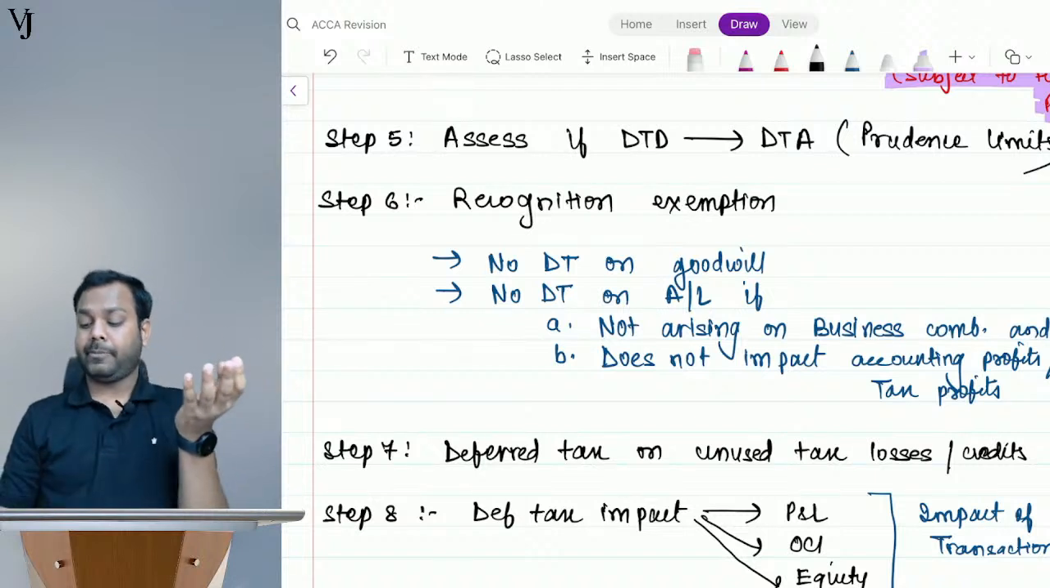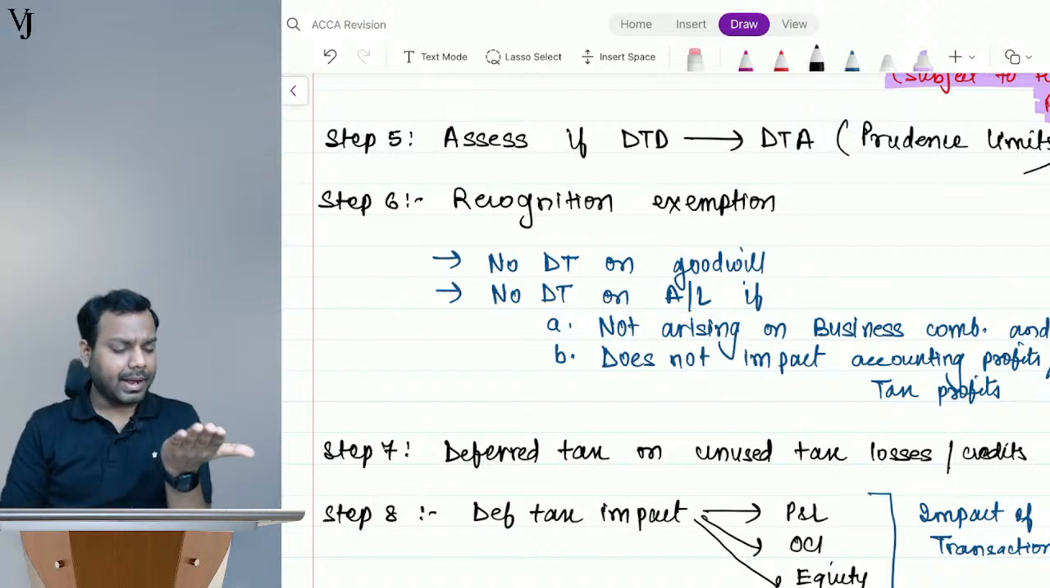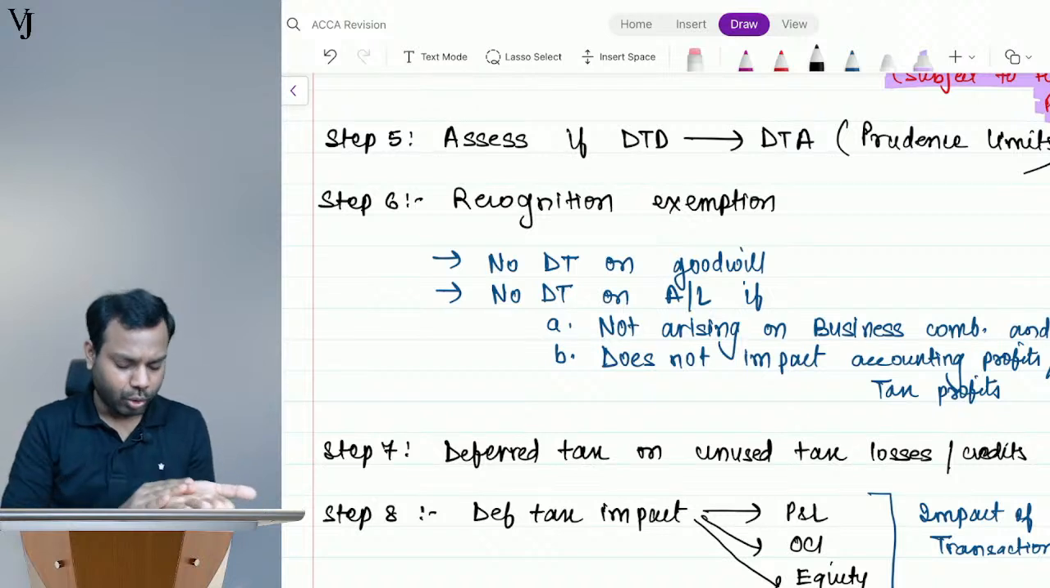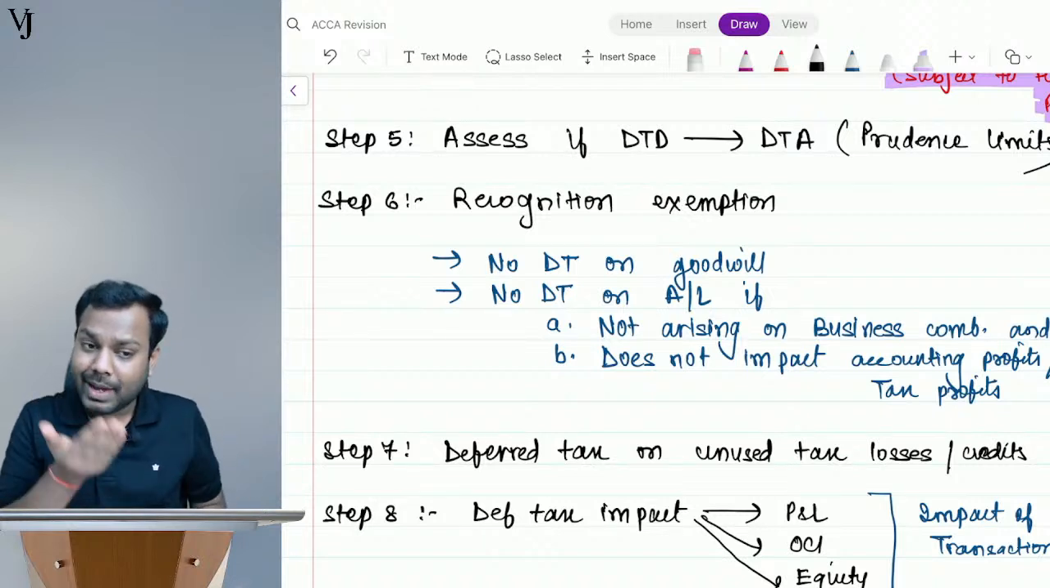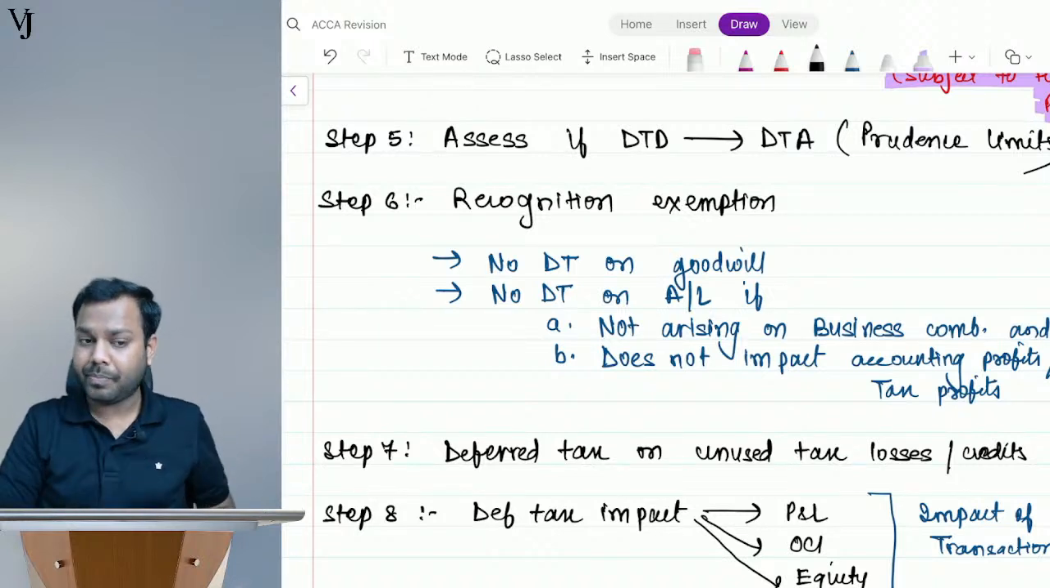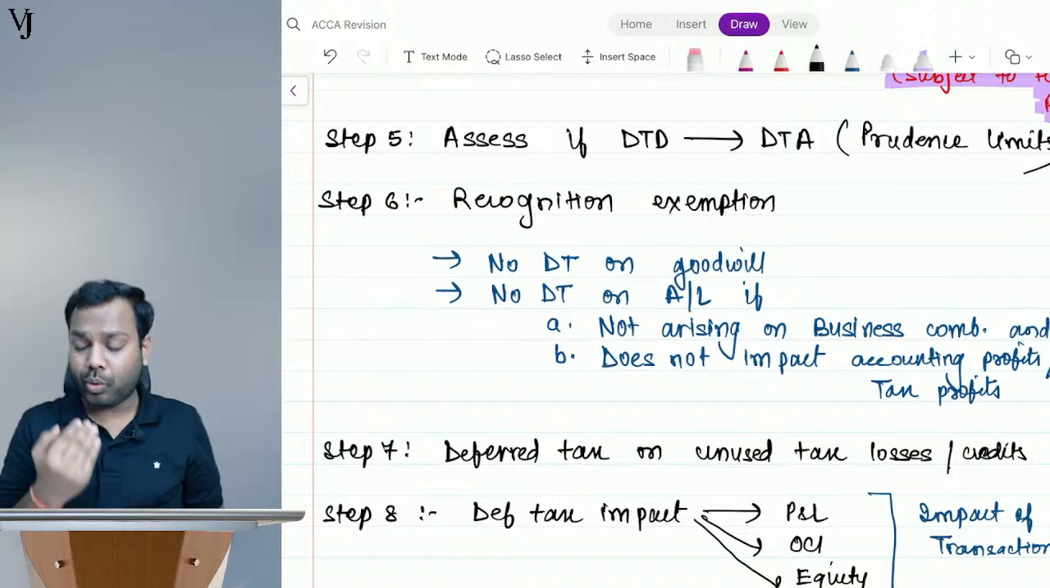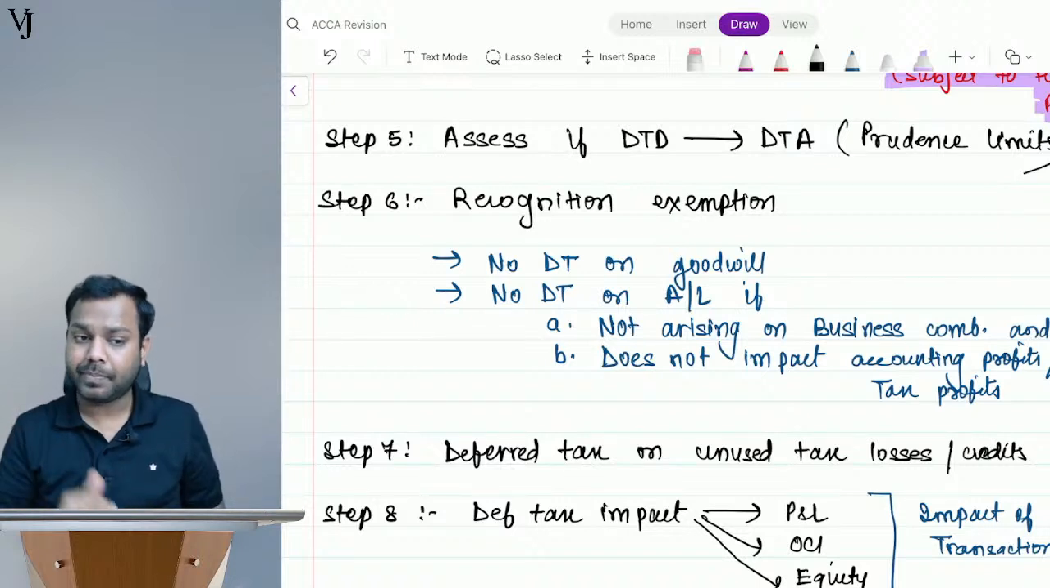How? See here. Tell me, can I recognize goodwill which is self-generated? No. I can recognize goodwill only in the case of business combination. Is it clear, everyone?